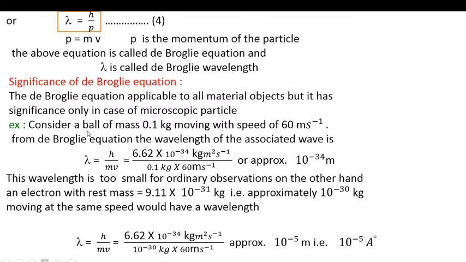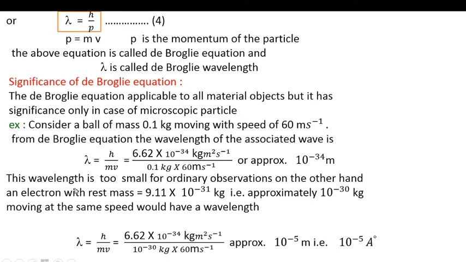For example, consider a ball of mass 0.1 kg moving with a speed of 60 meter per second. From the de Broglie equation, the wavelength of the associated wave is lambda equal to h divided by mv, where h, the Planck constant, is 6.62 into 10 raised to minus 34 kg meter square per second, divided by 0.1 kg into 60 meter per second. Calculating, the approximate value is 10 raised to minus 34 meter.